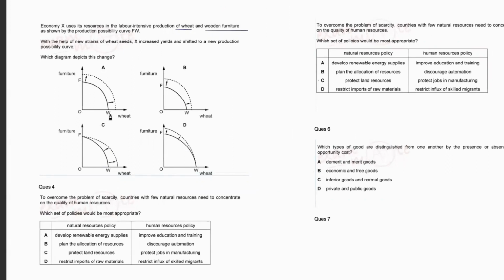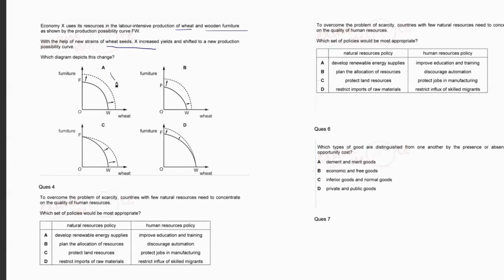So all the lines that are drawn in black are your original production possibility curve. Now, with the help of new strains of wheat seeds, X's increased yields shift it to a new production possibility curve. Which diagram depicts this change? Now, understand here that only one item is changing. Wheat is the only thing changing because of new strains of wheat seeds. They introduced new seeds for wheat in the market, which yield greater production. It's not at all talking about furniture.